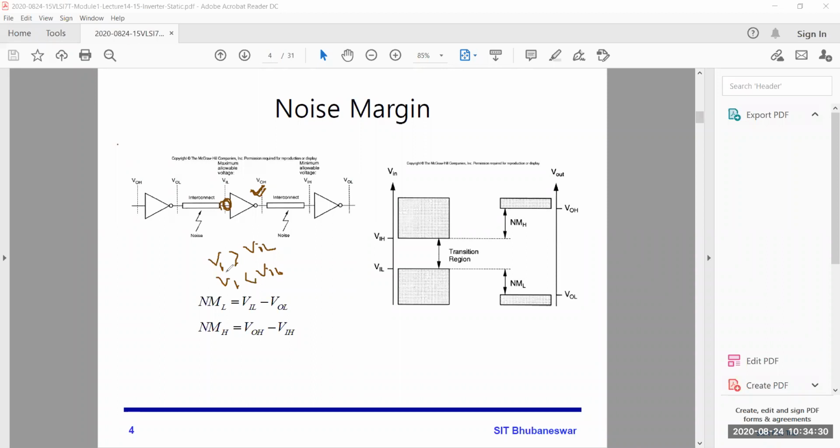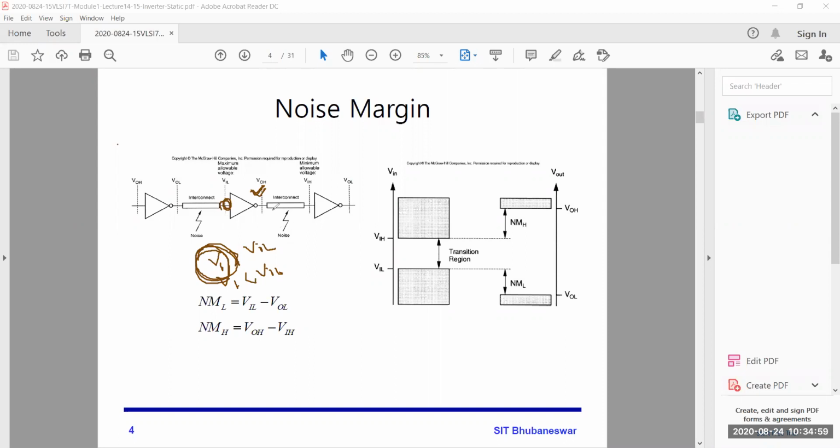That means V1 greater than VIL is not represented as a logic 0. We cannot say it's a logic 1, but it's not logic 0. Then how can I expect that it will get a logic 1? Exactly, we will not get that.